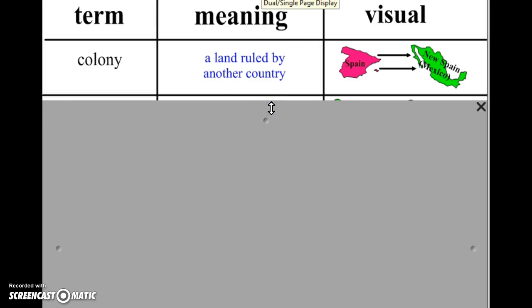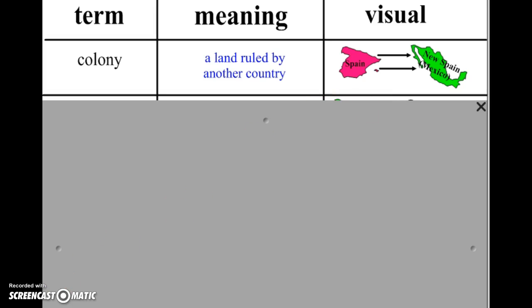Your first word is colony. And colony is simply land ruled by another country. Now, we'll actually have colony as a Wordly Wise word coming up too. Definition is a little bit different, but this is how it pertains to what we're talking about. For example, Spain and New Spain, like Mexico. Okay? So, colony.